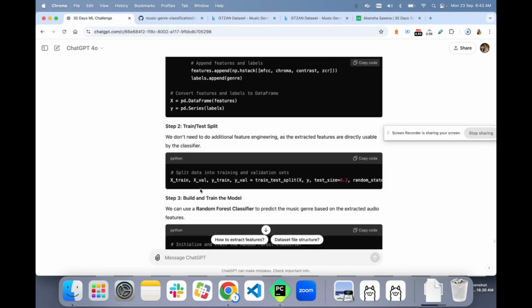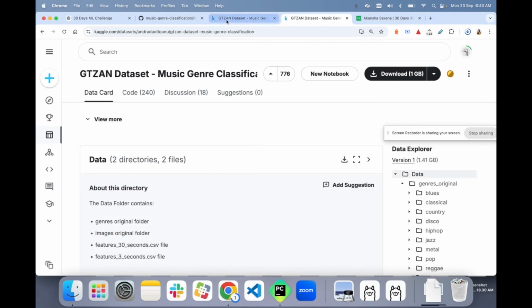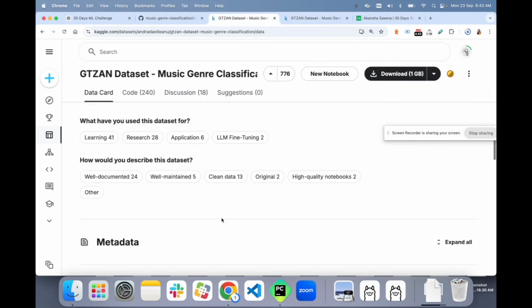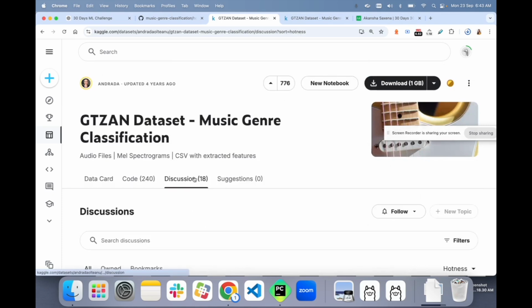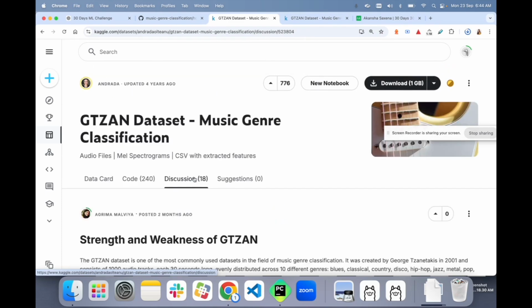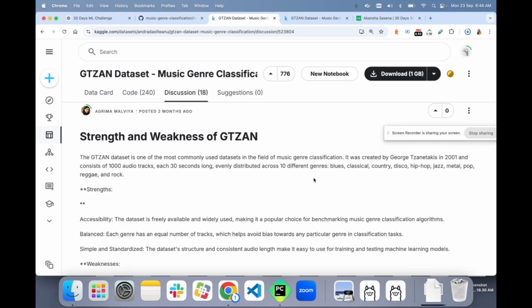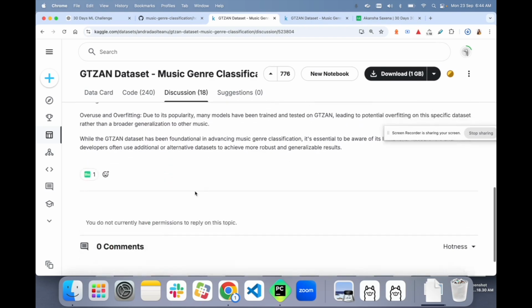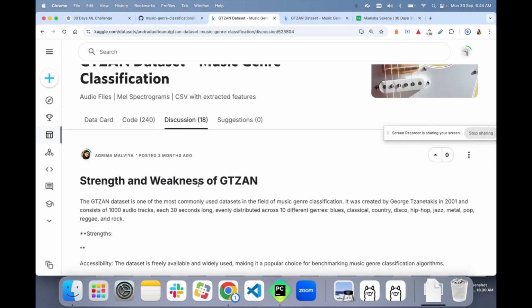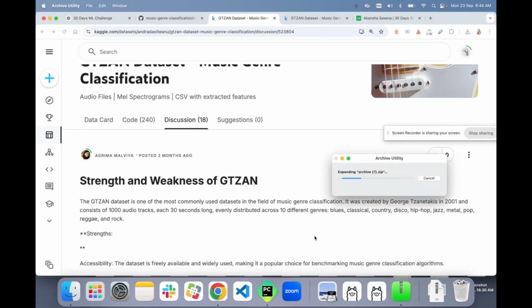Let's go back to our challenge. Some of them are saying that it can be a corrupted file, like here, so we'll dig more. Music genre, okay, it is talking about the importance of this dataset, and if we have successfully downloaded it, let's unzip it and explore this thing.